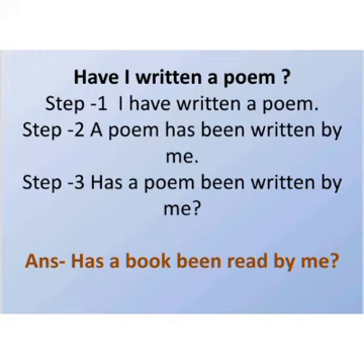Have I written a poem? Again make it affirmative: I have written a poem. Now make it passive: A poem has been written by me. Why has? Because a poem is singular. For plural, I, we, you, they, use have. For singular, he, she, it, Ram, use has. Step 3: make it interrogative. Has will come at first place. Has a poem been written by me?